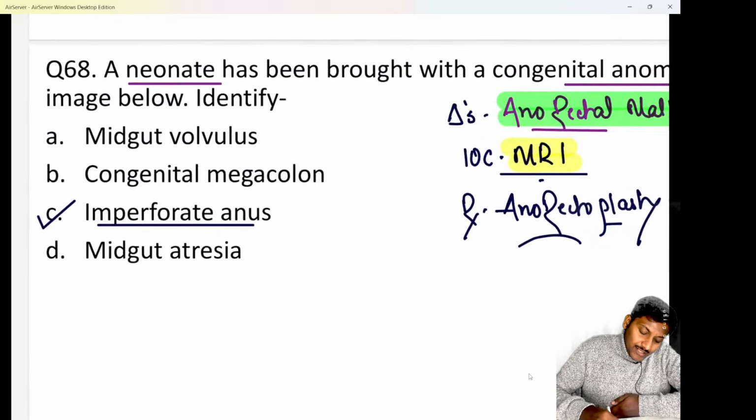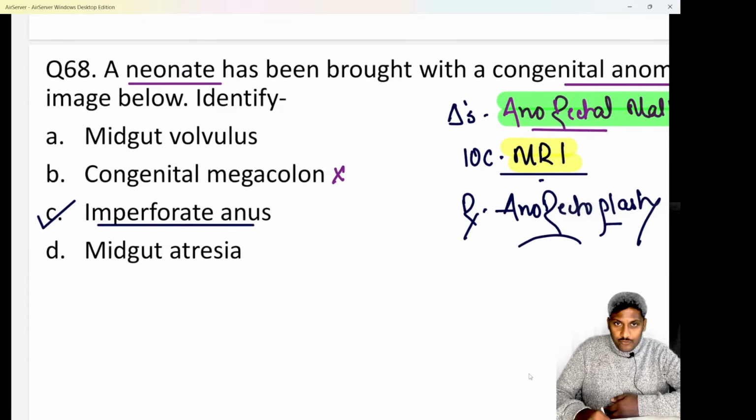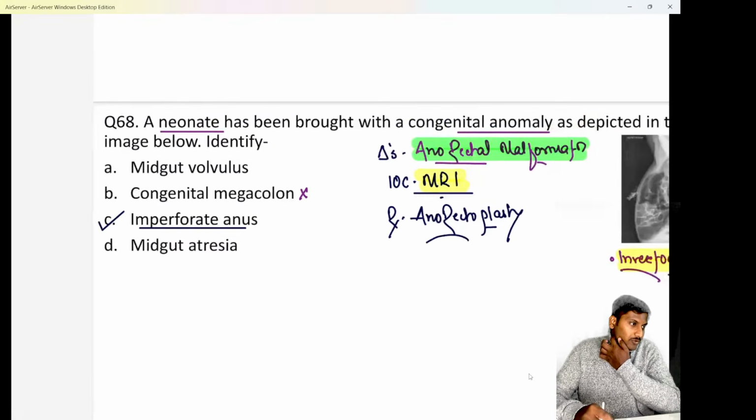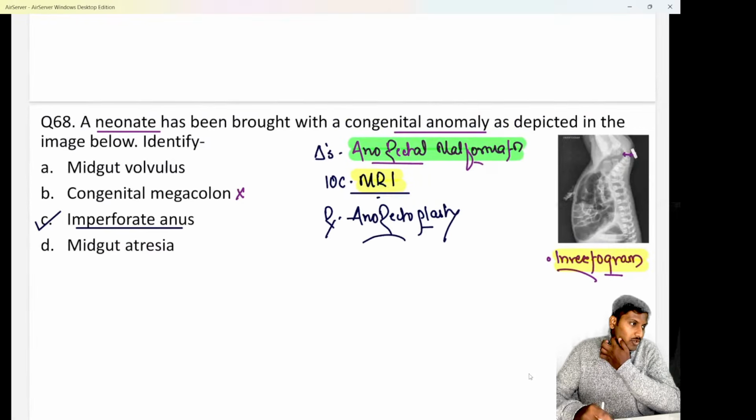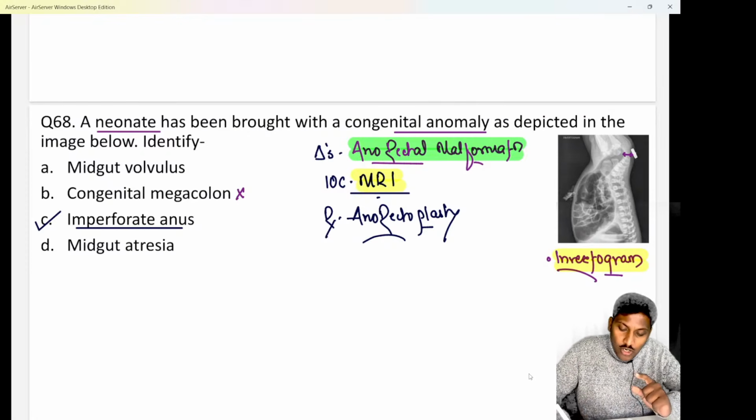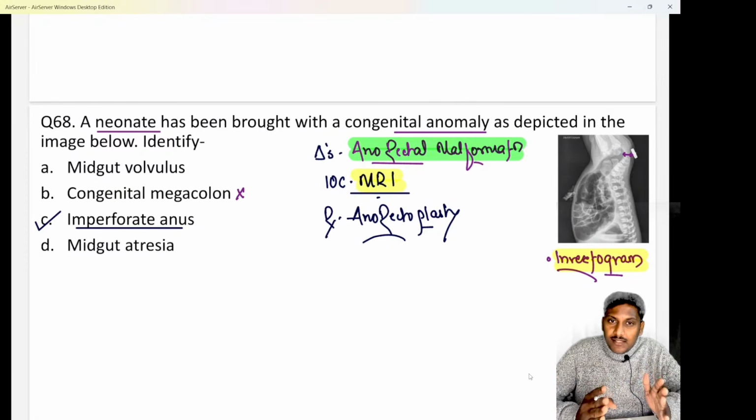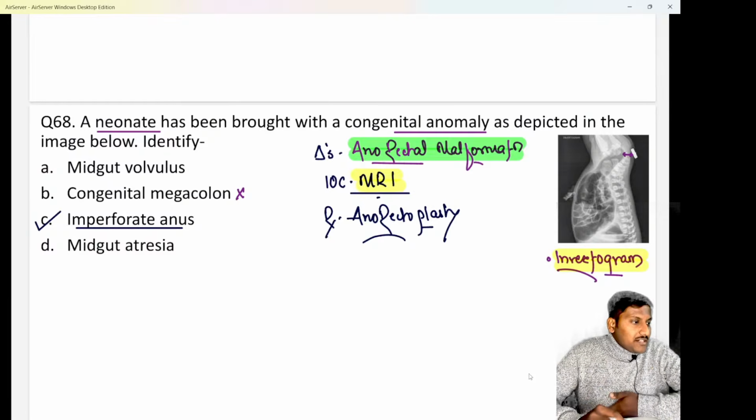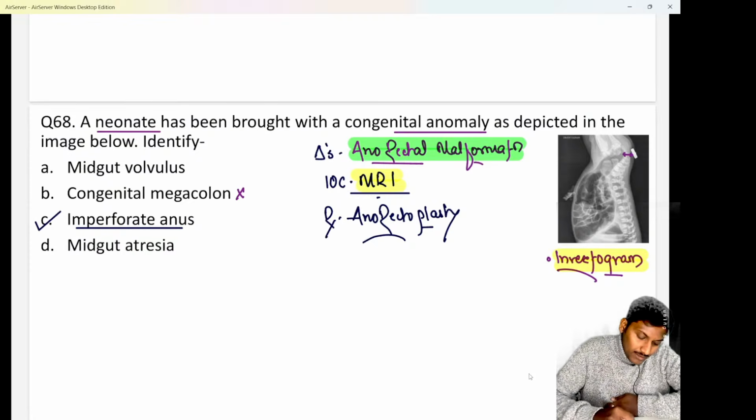Congenital megacolon, in that condition, I don't need an invertogram first of all. I just take an X-ray abdomen. Second, in congenital megacolon, there will be a distension of the bowel loops, but there would not be such a gap between the skin and the gas shadow. Is that clear? So congenital megacolon is Hirschsprung disease. This is not a case of Hirschsprung disease. Do remember that. Second is